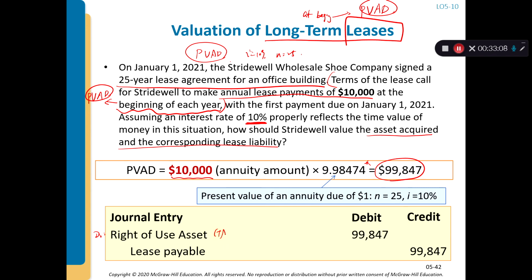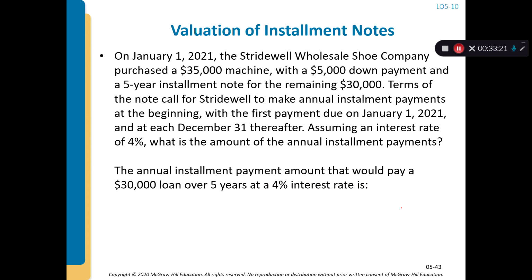It's still an asset, but it records the right to use, not the asset itself. For $99,800, and then lease payable for $99,847, right? Okay, so let's see another example.